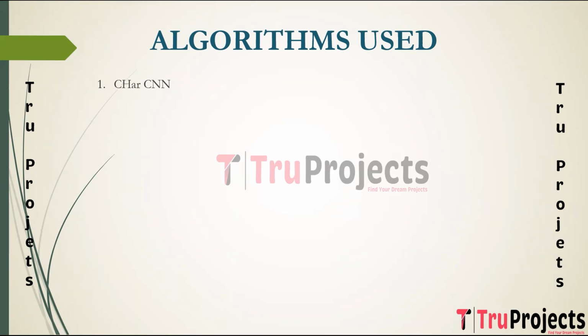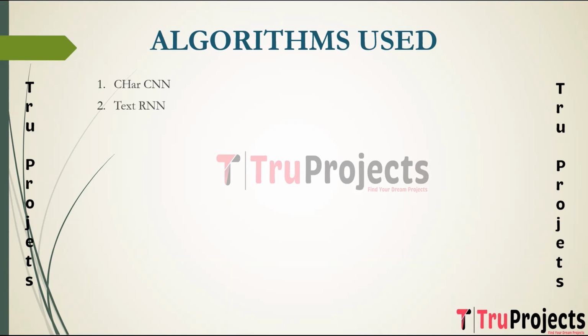Now, coming to CHAR-CNN, it processes text at the character level utilizing convolutional layers to capture patterns and relationships between characters. It is effective in understanding the sequential nature of the characters in the text data. CHAR-CNN is beneficial when dealing with short and noisy text as it can capture character level features, helping in sentiment analysis where subtle nuances will be present at the character level.